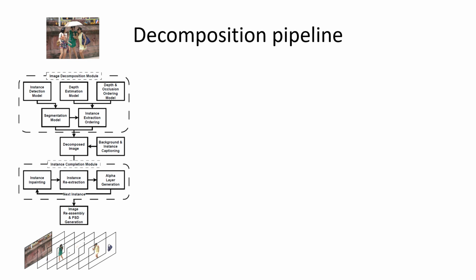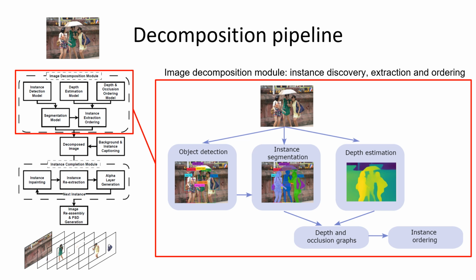To achieve this decomposition objective in a training-free manner, we design an image processing pipeline that takes as input a single RGB image and outputs its multi-layer decomposition, all while using robust pre-trained foundational models. Our decomposition module aims to extract and isolate all instances in the image. We first identify and segment instances using object detection and segmentation models. In parallel, we rely on depth estimation and occlusion ordering models to build relative occlusion graphs and establish an instance ordering for extraction, inpainting, and reassembly.